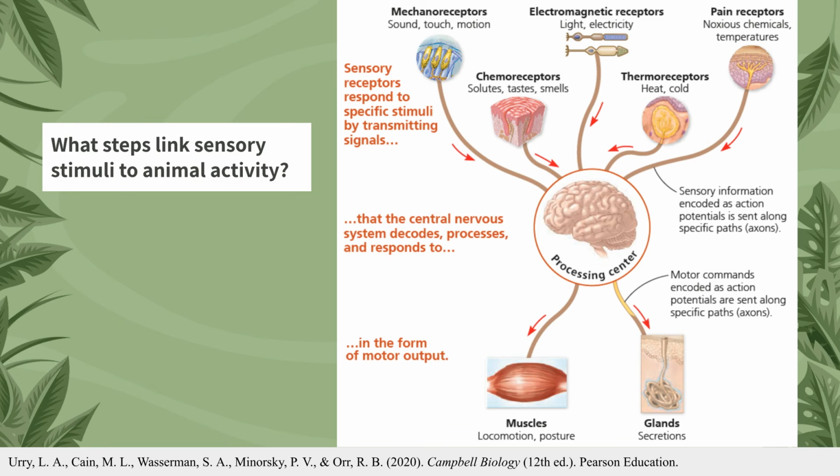In this stage, the brain receives the incoming sensory information. Integration involves decoding and processing these signals to determine the appropriate reaction. Once the processing is complete, the nervous system generates a response. Motor commands travel along specific neuronal paths to motor effectors, which are either muscles or glands. Muscles contract to create physical activity, such as locomotion or biting down on food. Glands release secretions as a response to the stimulus.